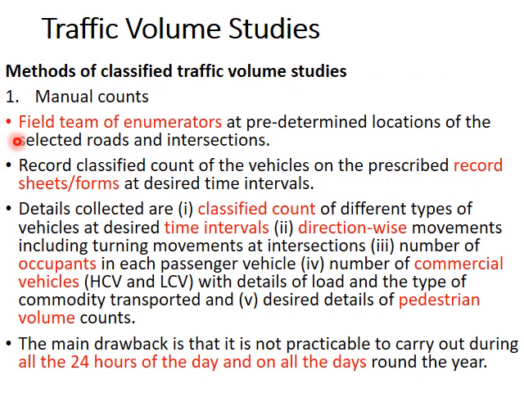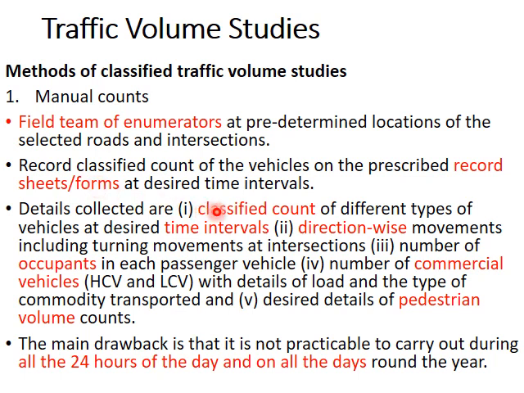There are different methods of classified traffic volume studies. Traffic volume is generally speaking about traffic flow, that is in vehicles per hour. Classified traffic volume refers to the classified volume of different type of vehicles. So the methods of conducting classified volume studies are: first is manual count, that is a field team of enumerators will be there and they will be counting the number of vehicles in the locations required, and they will record it in sheets which are prepared prior to the survey.